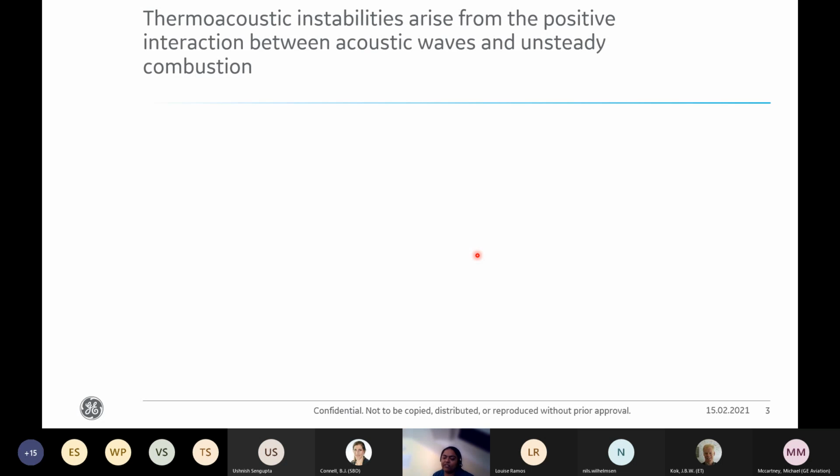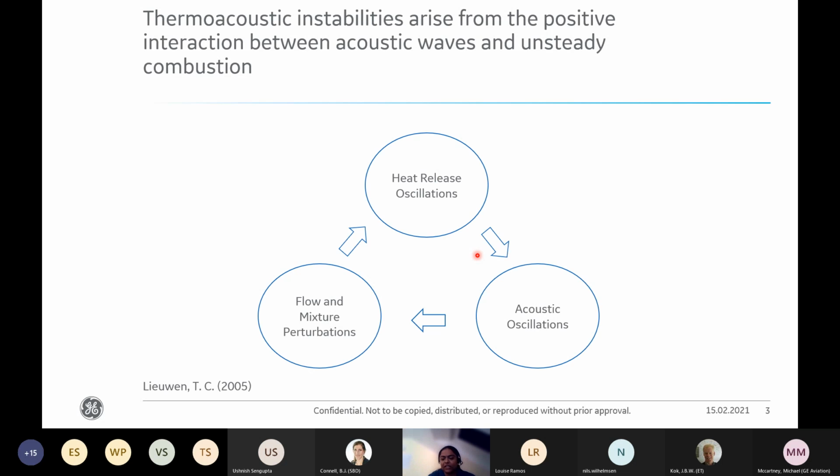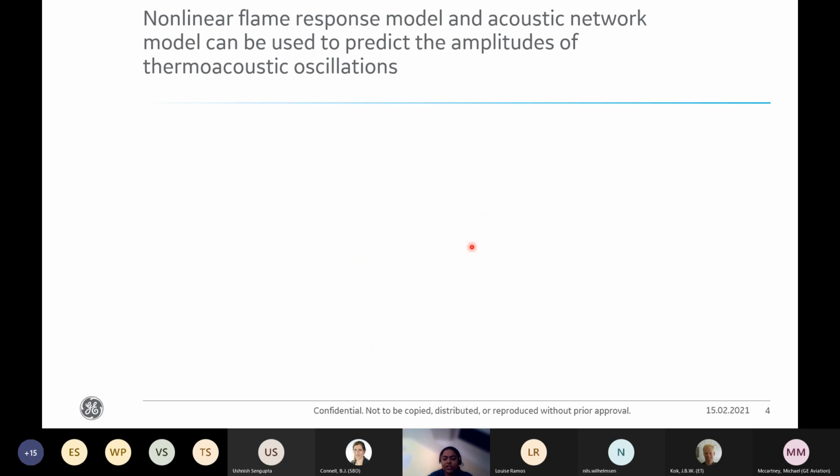But in gas turbines, this development is hindered by the risk of thermoacoustic instabilities, which cause undesired vibration that may severely damage the engine. Perturbations in the incoming flow cause heat release rate oscillation, which in turn causes acoustic oscillation. This positive feedback loop between acoustic waves and unsteady combustion gives rise to thermoacoustic oscillations. Often these oscillations surface as late as when the engine has been built and tested, so it would be beneficial to predict these instabilities at the design phase itself.